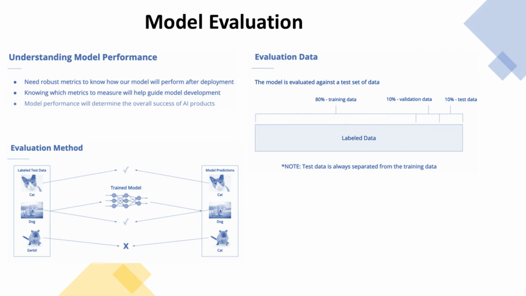So in order to measure a model's performance, we use data similar to how we use data to train the model. From the total set of labeled data, we generally use 80% for training data and the other 20% for testing the model. It is important to note that training data and test data should both be as balanced as possible.